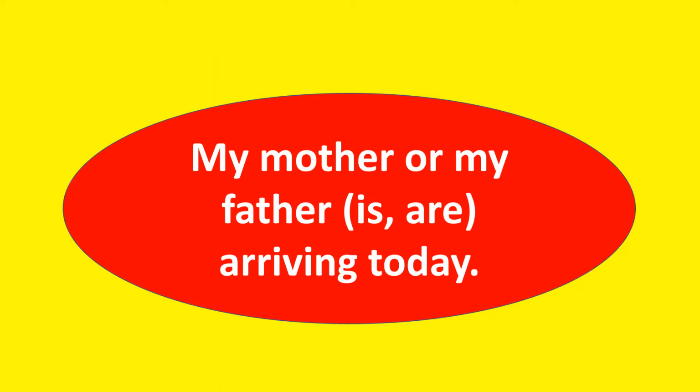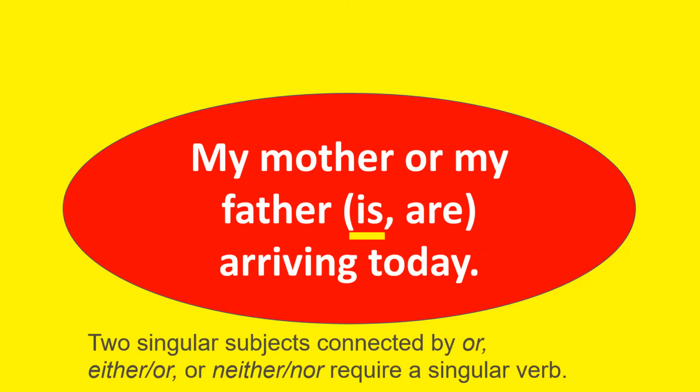All right, your answer must be is. How come? Two singular subjects connected by or, either or, or neither nor require a singular verb. Okay, so I hope you remember that, which you have learned in your previous years of studying.